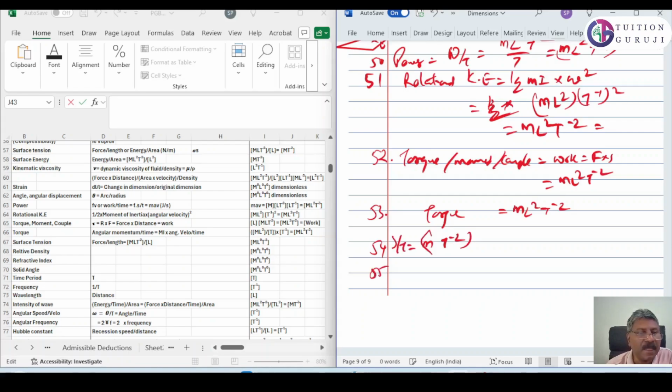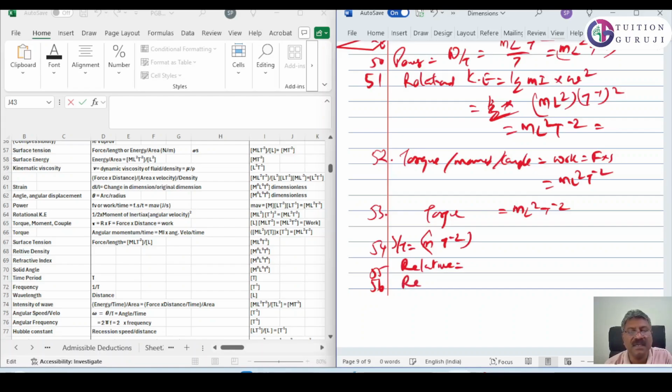Then 55, relative density. Relative density means it's a ratio of densities. Naturally, when two densities come in, it is dimensionless. 56, refractive index.